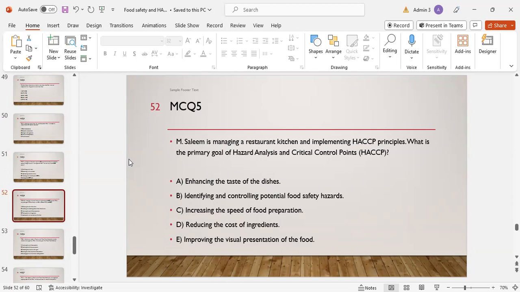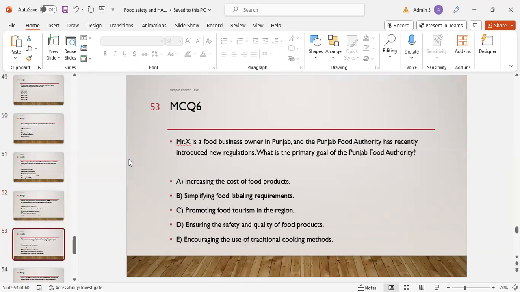Option D is reducing the cost of ingredients. Option E is improving the visual presentation of the food. B. Yes, B is the right answer. MCQ number 6 is, Mr. X is a food business owner in the Punjab and the Punjab Food Authority has recently introduced a new regulation. What is the primary goal of the Punjab Food Authority?